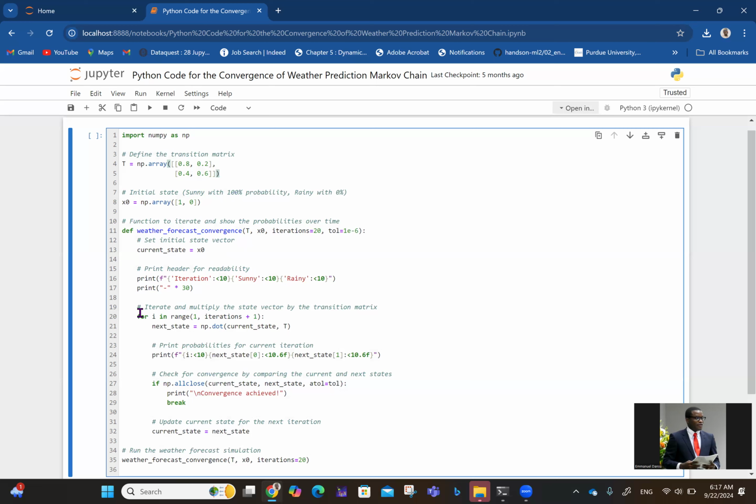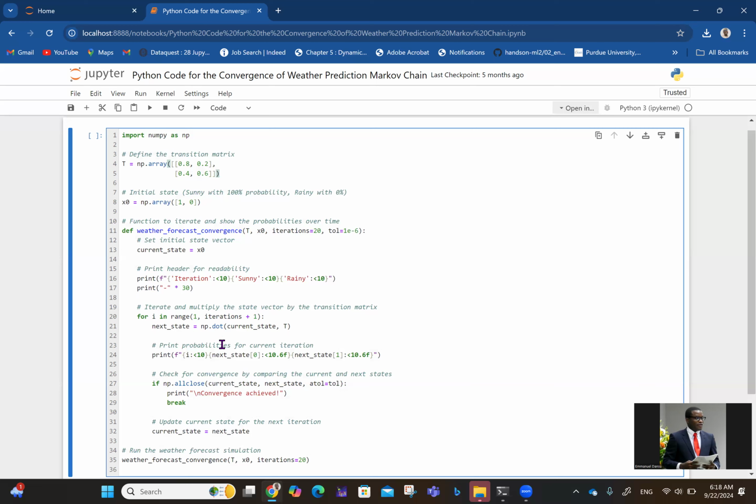Okay, so now in line 19, iterate and multiply the state vector by the transition matrix. So of course, we keep multiplying the state vector by the transition matrix to get the next state. That's what we did in the previous video where we're doing the maths, right? So now, for i in range 1, iteration plus 1, starting from the first iteration. So this is state 1. The next, iteration plus 1, is the next state, right?